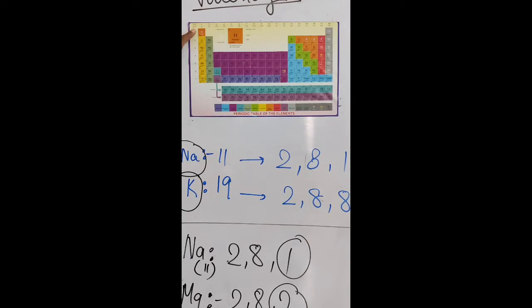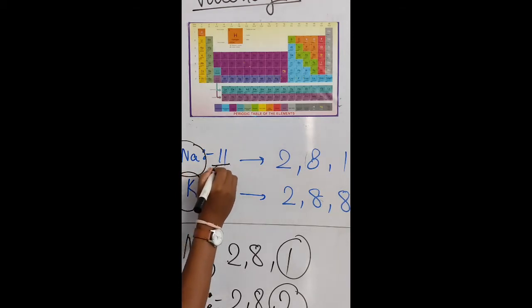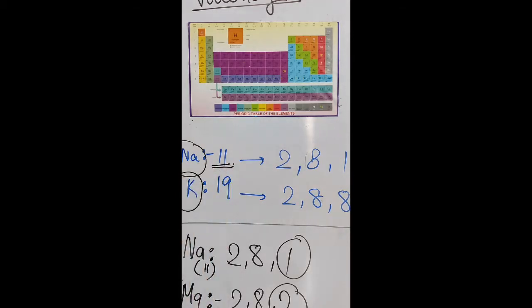So we are taking sodium and potassium. The atomic number of sodium is 11, that we all know, and the atomic number of potassium, represented by K, is 19. Clear? So now let us draw something.